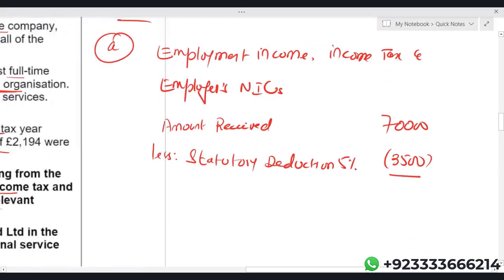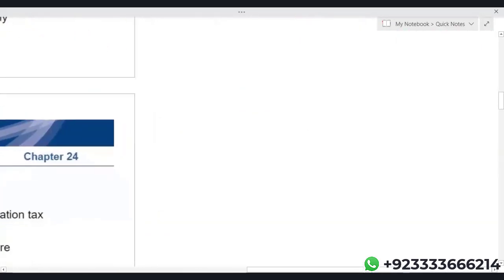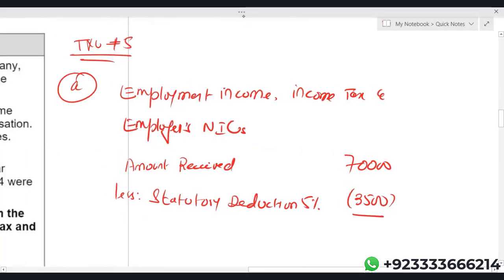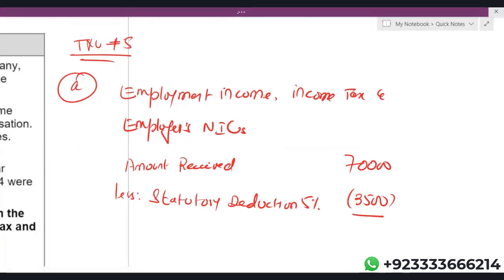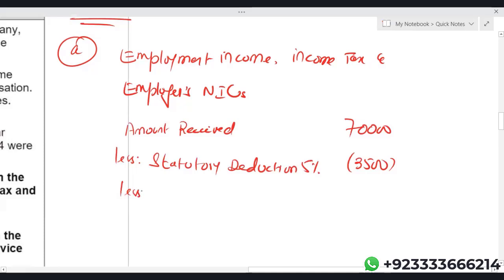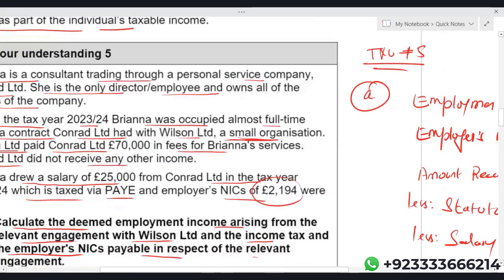Just do this: 70,000 minus 3,500, less the salary which we have given, which is 25,000. Employer's NIC which is already paid is 2194.